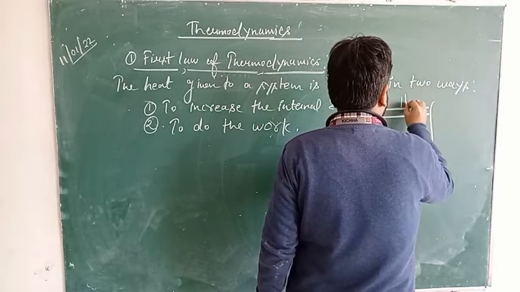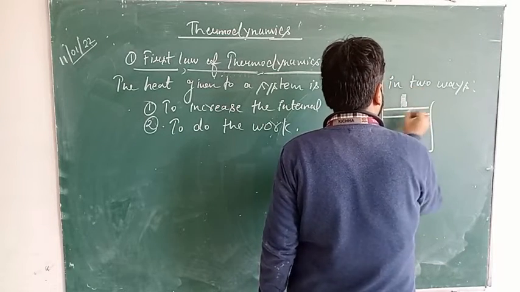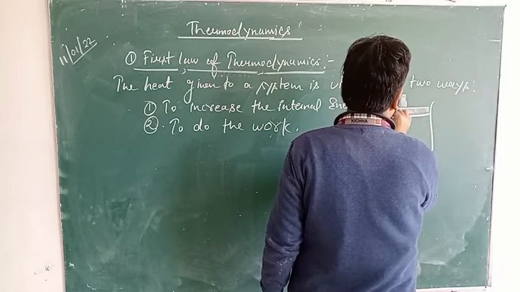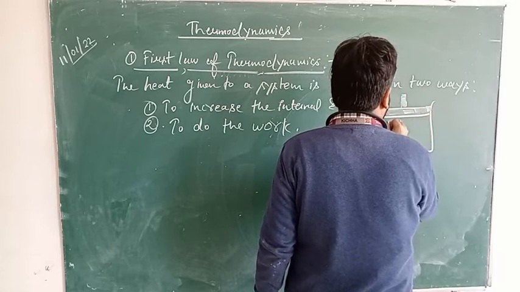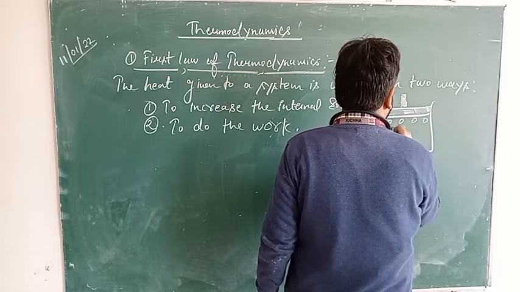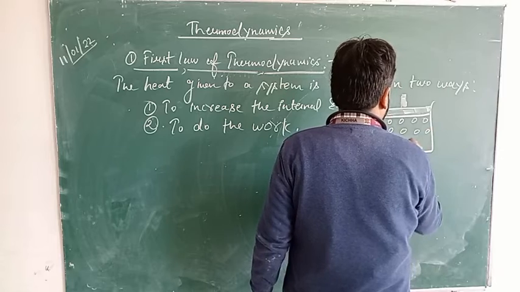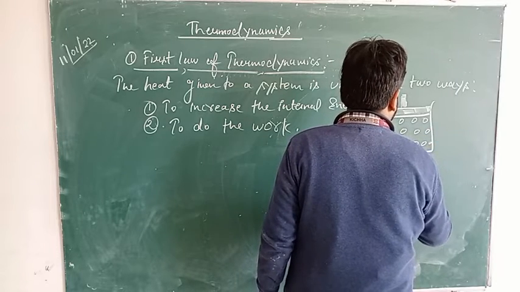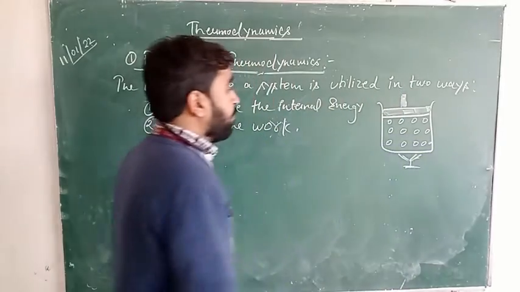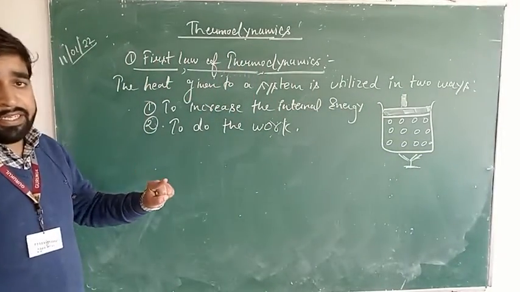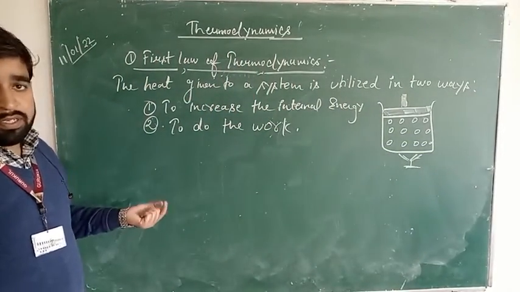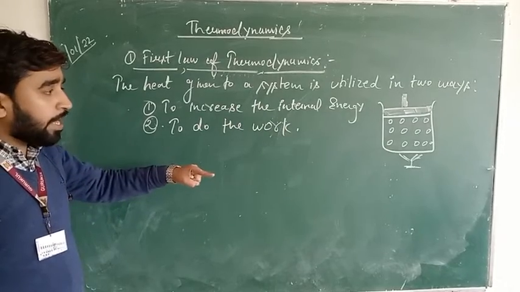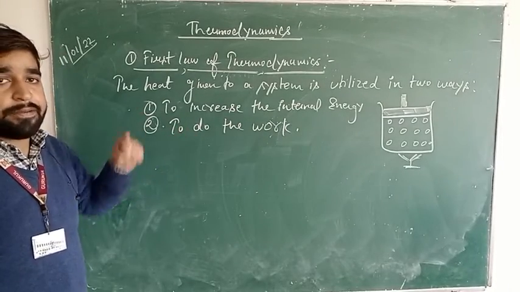Suppose we have kept a gas inside the cylinder, and we are giving heat to the system. When we give the system the heat, what will happen? Number one, its internal energy will start increasing.